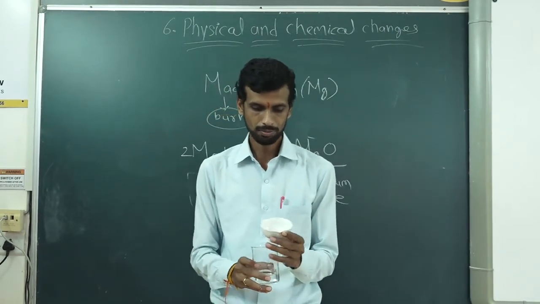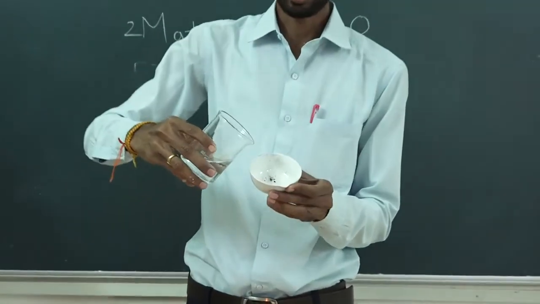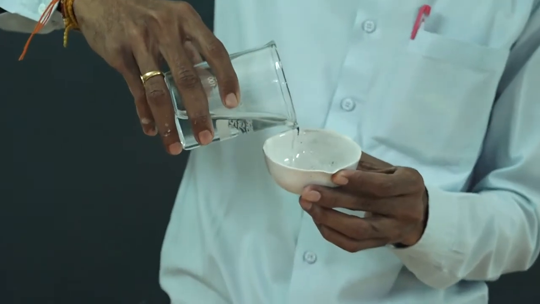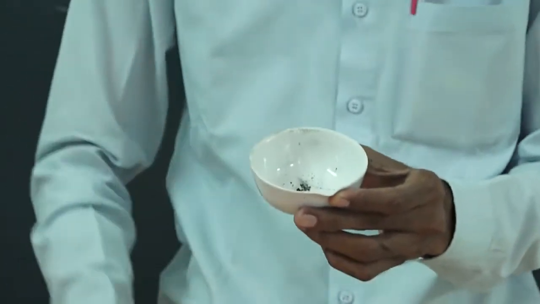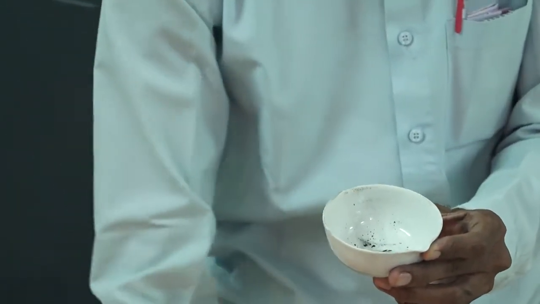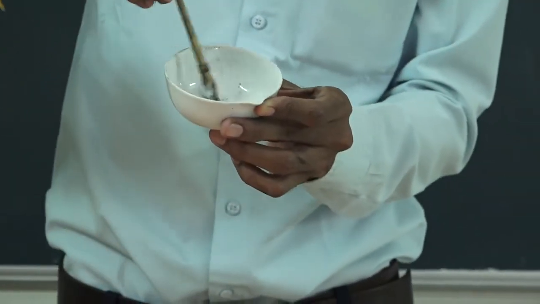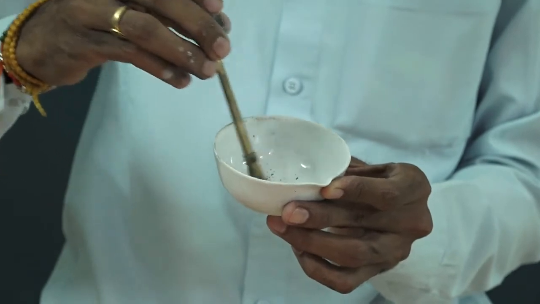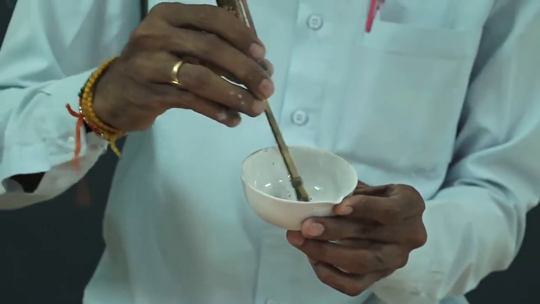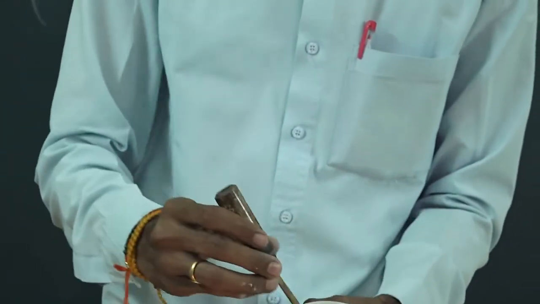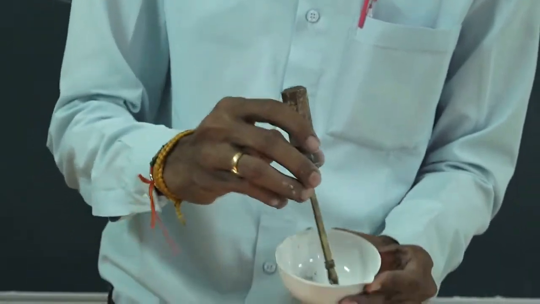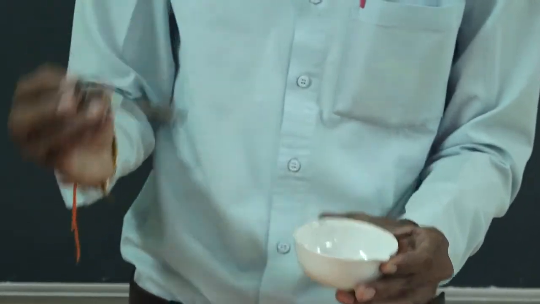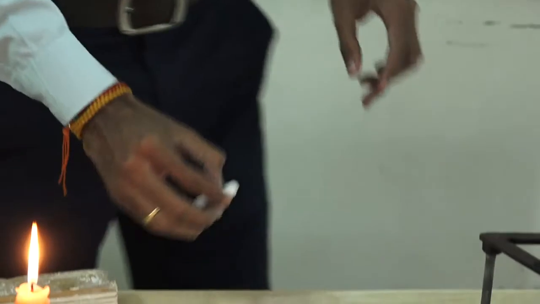Right. Now, in this ash I will put water. When I am putting water in the magnesium oxide, what is magnesium oxide? This is ash of magnesium. So a reaction is happening, a change is happening in this, and that change we can present on the board also.